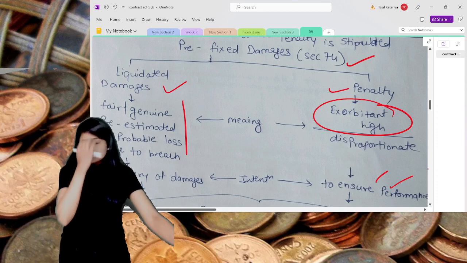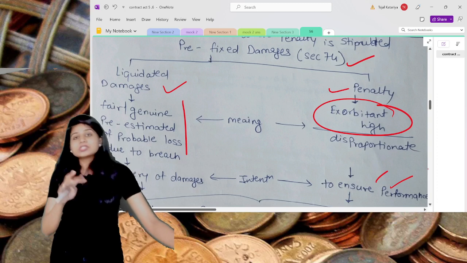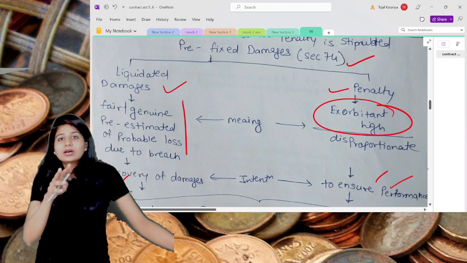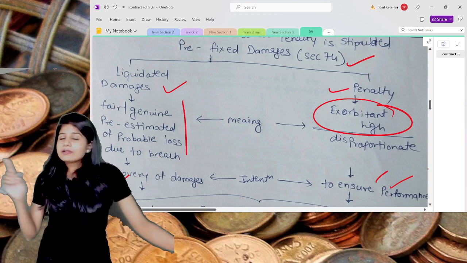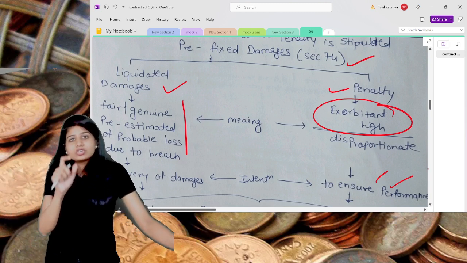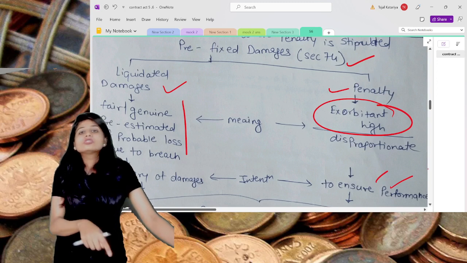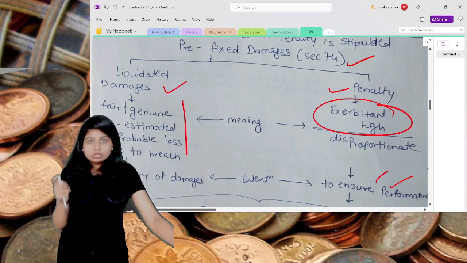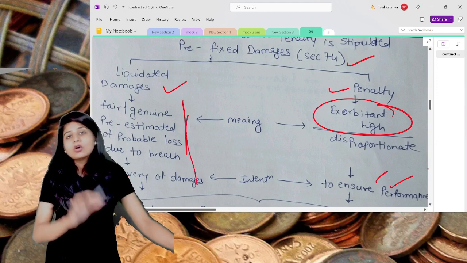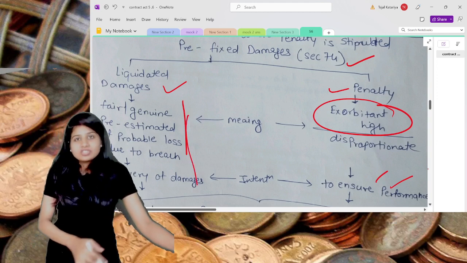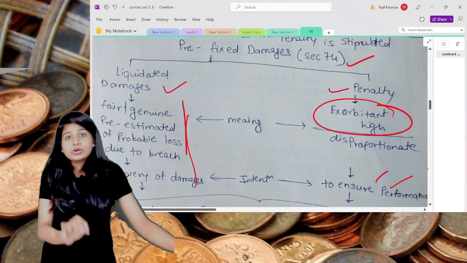You may get a question on liquidated damages versus penalty differentiation. There are 5 points given in your module. Other than that, don't try to read the entire paragraph right now. It's just a summary. I have summarized this in these 2 points, because they repeat the same points again and again in all those 5 points. So try to at least go through these 2 points once.